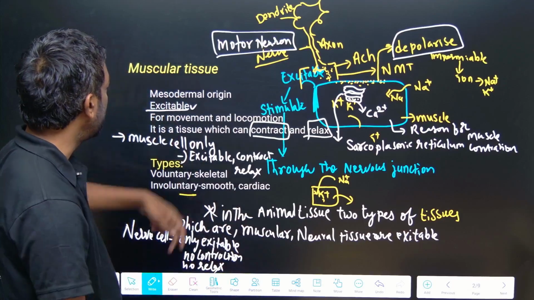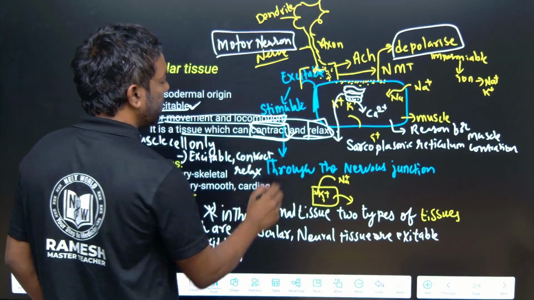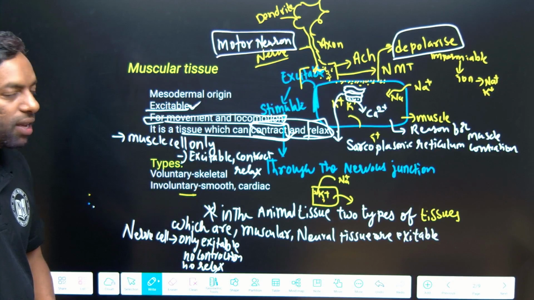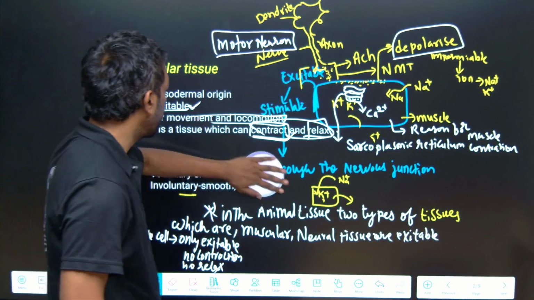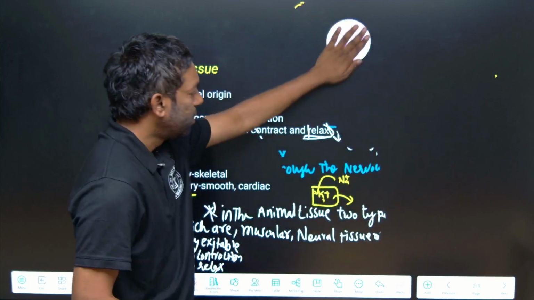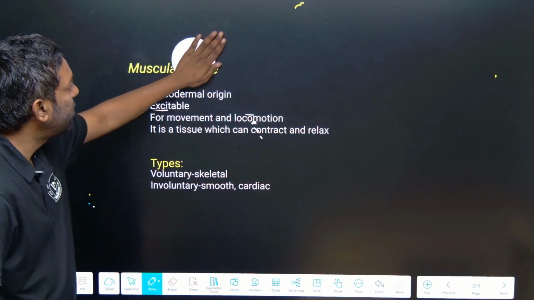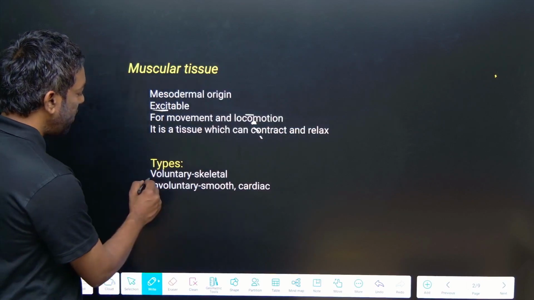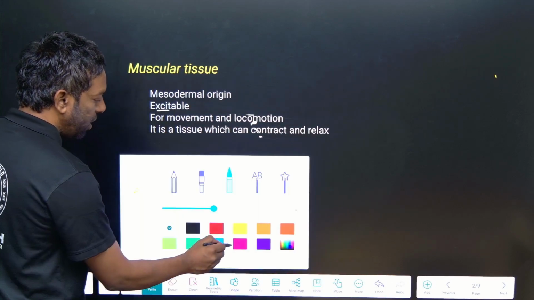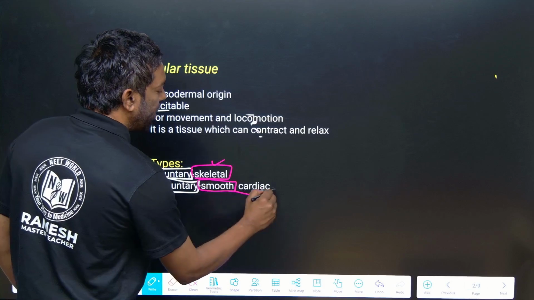Okay? What is excitable? What is movement and locomotion? What is the tissue which contracts and relaxes? This is most important for muscular tissue, and we will go through the types of muscular tissue. Muscular tissues are mainly of two types, voluntary and involuntary. Voluntary is skeletal, and involuntary is smooth and cardiac muscle.